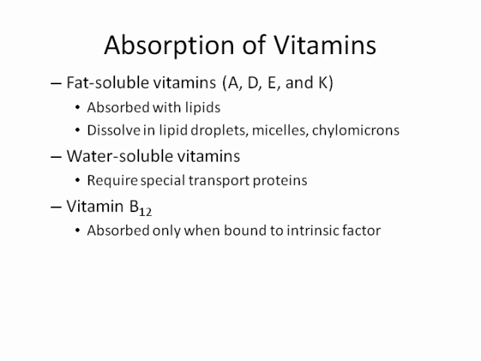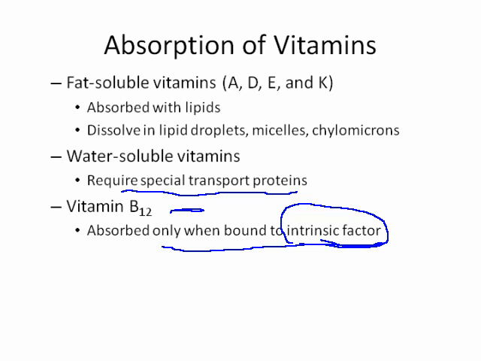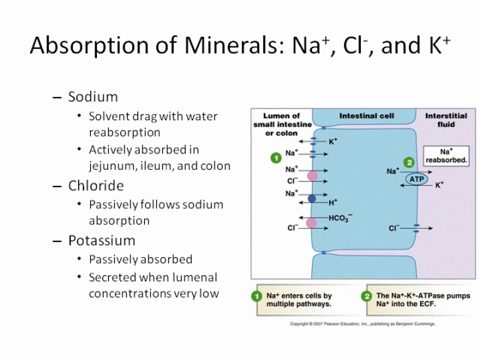Whereas the water-soluble vitamins require special transport proteins to bring them from the lumen of the GI tract into the bloodstream. Vitamin B12, I've mentioned in the last lecture, is absorbed only when bound to intrinsic factor. An intrinsic factor is a substance that's located within the lining of the gastrointestinal tract that is required to bind vitamin B12 to allow it to be pumped into the circulation.